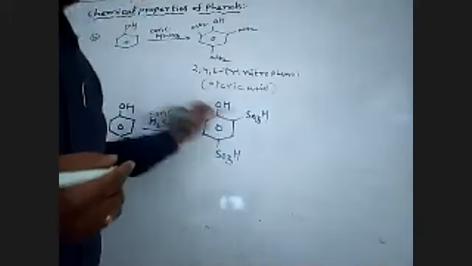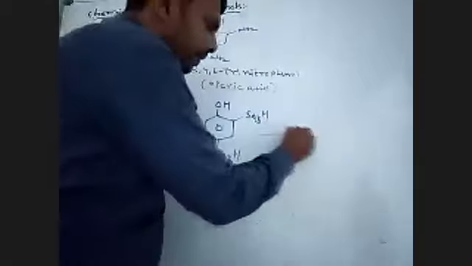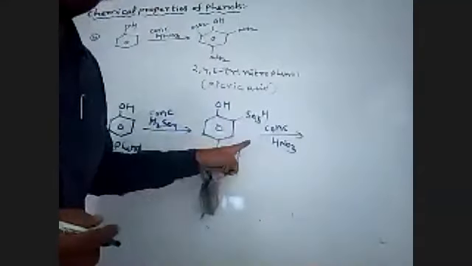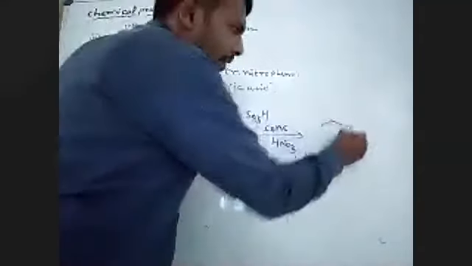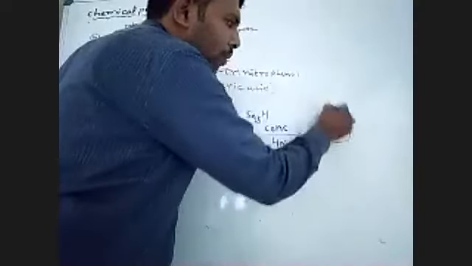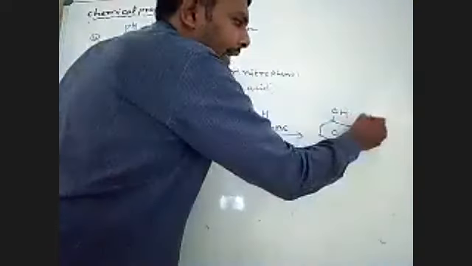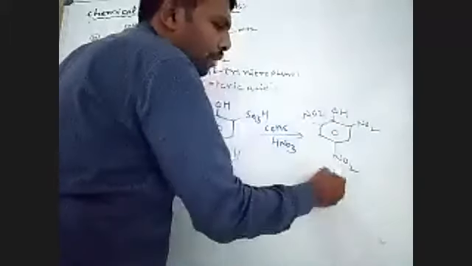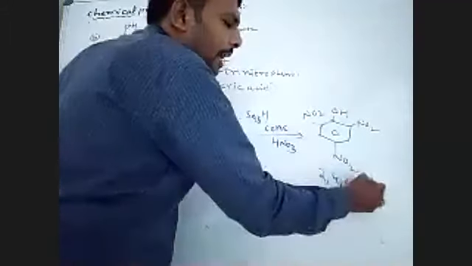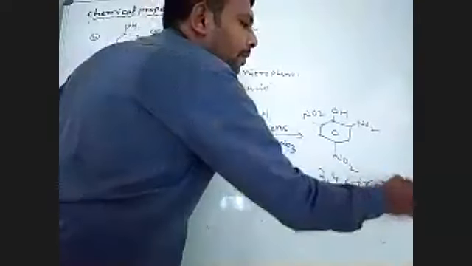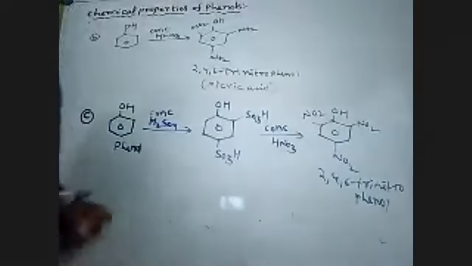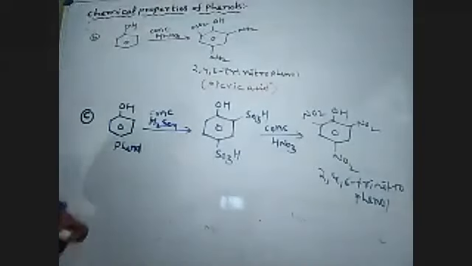On further nitration with concentrated HNO3, this forms picric acid. This is also another method for the preparation of picric acid. All the ortho-para directing positions are attacked by the nitro group: NO2, NO2. This is 2,4,6-trinitrophenol. This is another method for the preparation of picric acid. Okay, please note this.